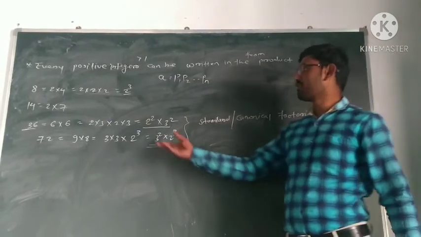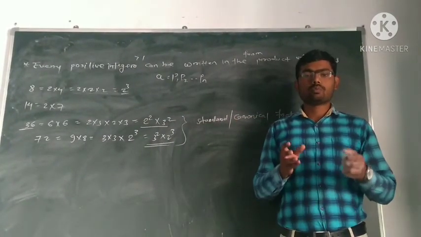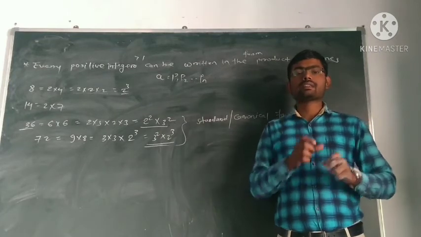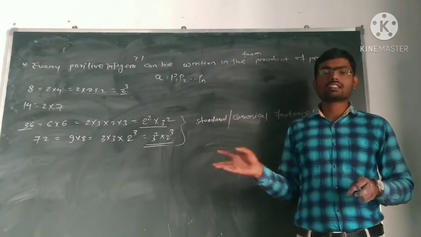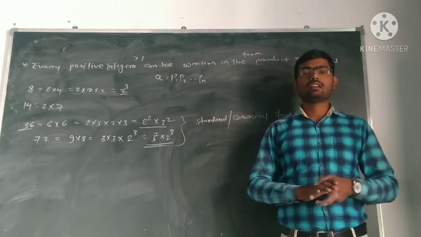Using this, we can find GCD and LCM of numbers. So in the next lecture, we will learn how to find GCD and LCM using this canonical or standard factorization, and we will also see the proof of this theorem in the next lecture.